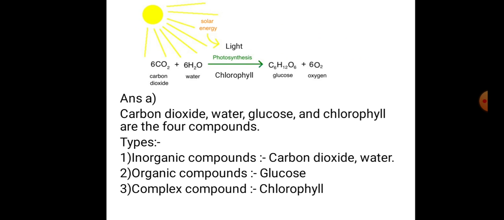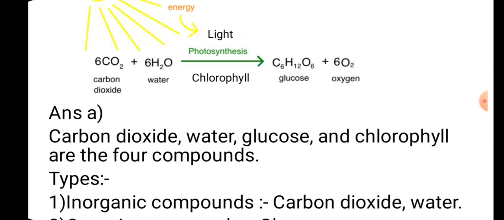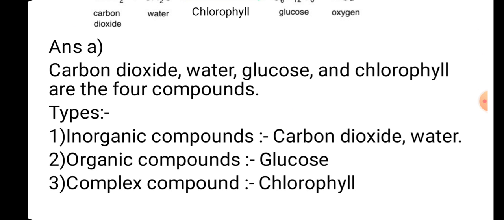This is a chemical equation for photosynthesis process. 6CO2 plus 6H2O. In presence of sunlight and chlorophyll, photosynthesis occurs, and C6H12O6 glucose plus 6O2 oxygen is liberated and glucose is the final product. Carbon dioxide, water, glucose and chlorophyll are the 4 compounds. Carbon dioxide and water, they are inorganic compounds. Glucose is organic compound and chlorophyll is a complex compound.